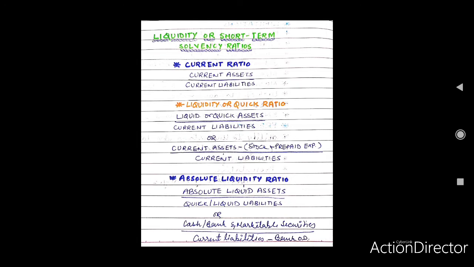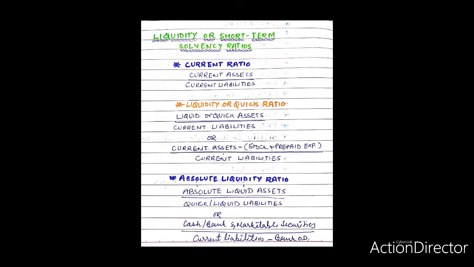These ratios play a key role in analyzing the short-term financial position of a business. Liquidity refers to a firm's ability to meet its current financial obligations as they arise.